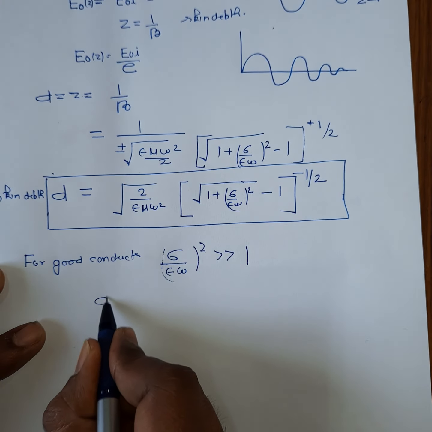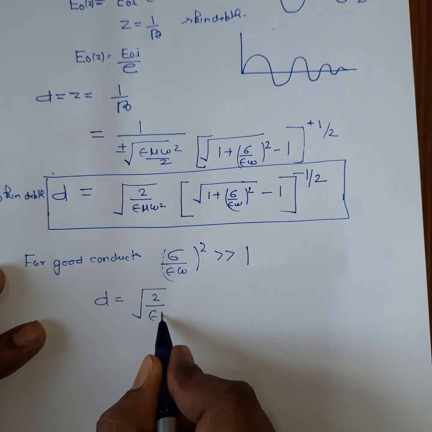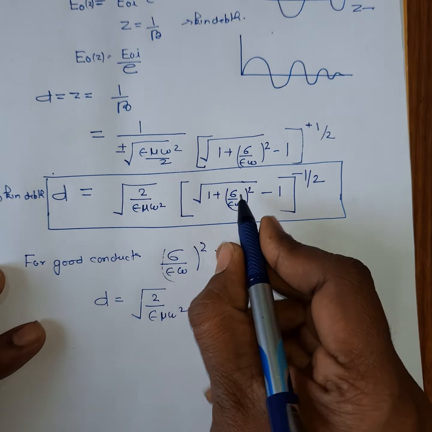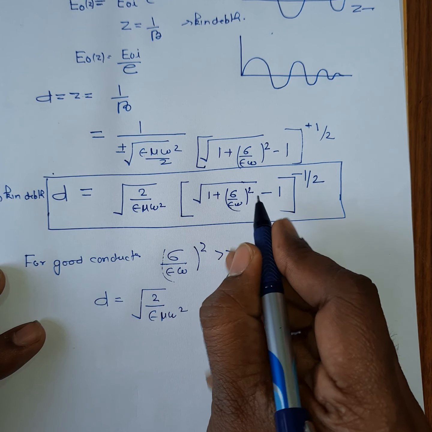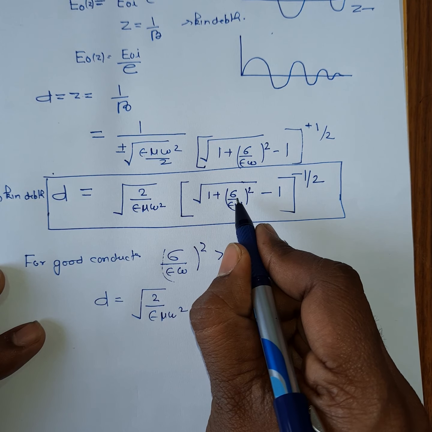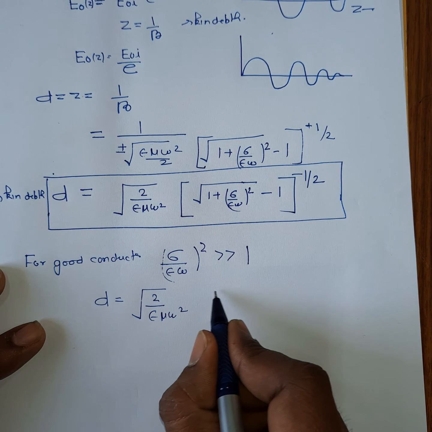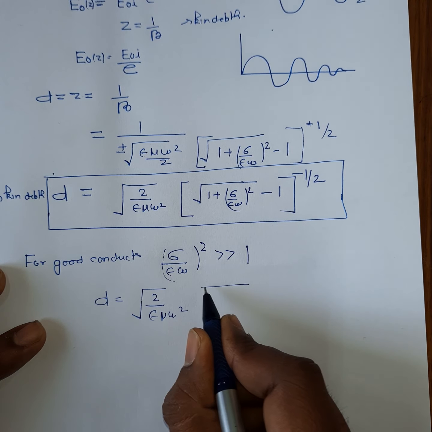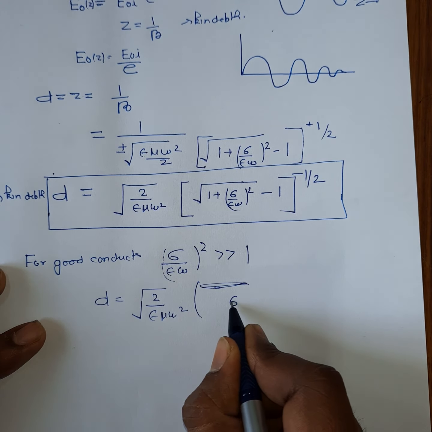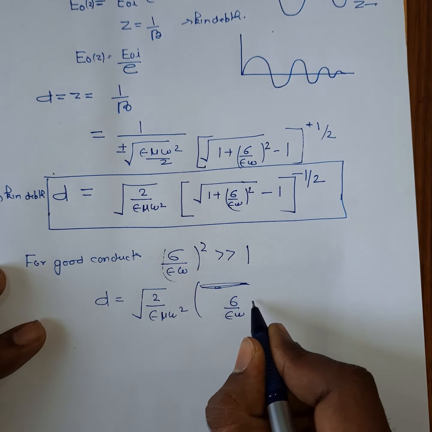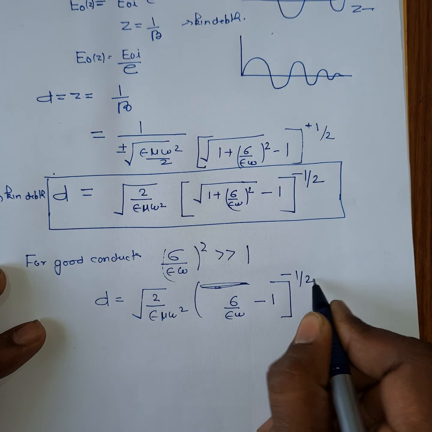So d will be equal to 2 upon epsilon mu omega square, and since this term is greater than 1, it will absorb this 1, and the square root of sigma by epsilon omega minus 1 to the power minus 1 by 2.